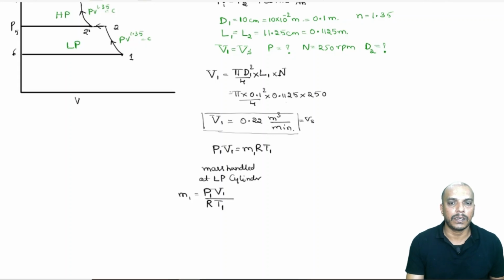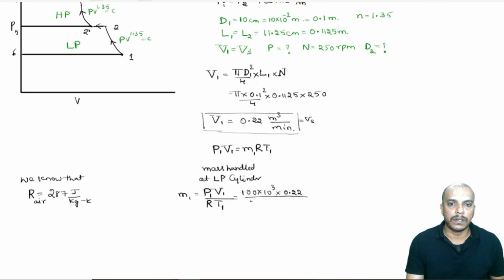RT1. Now, P1 was given to us, P1 is 100 into 10 power 3, and V1 is 0.22 meter cube per minute. Now, R for air is known to us, 287 joule per kg Kelvin. So, this is the value we must know. We know that the R value is this.